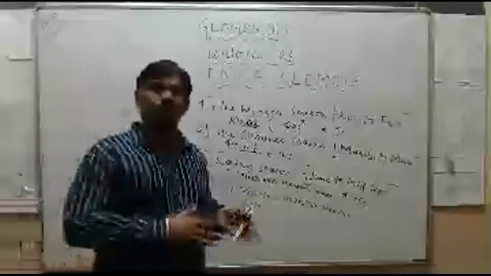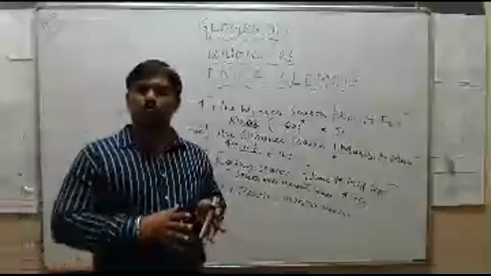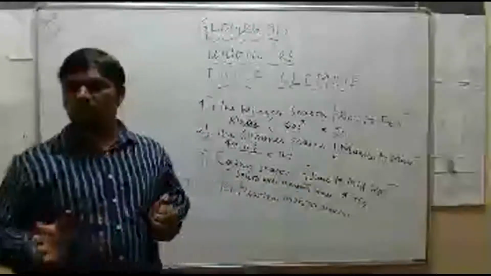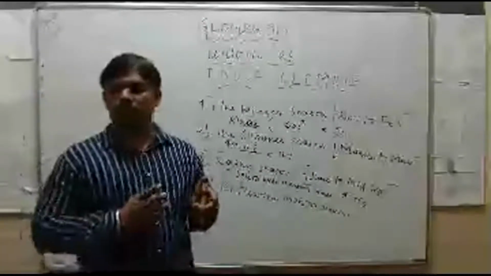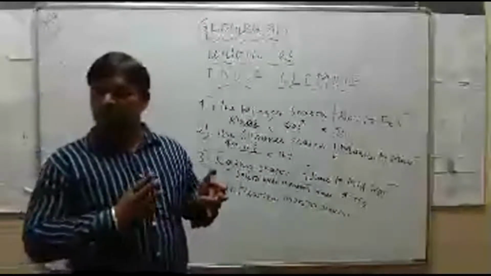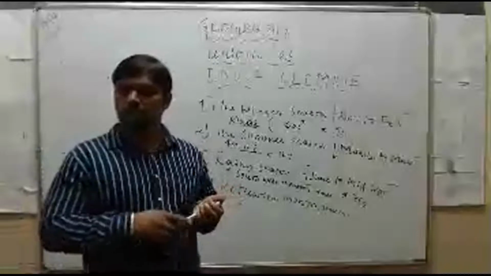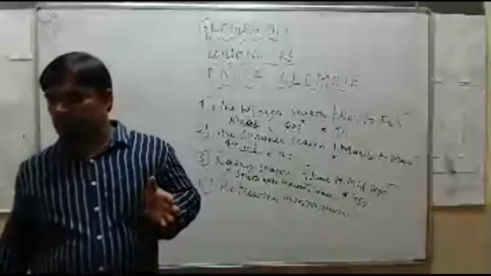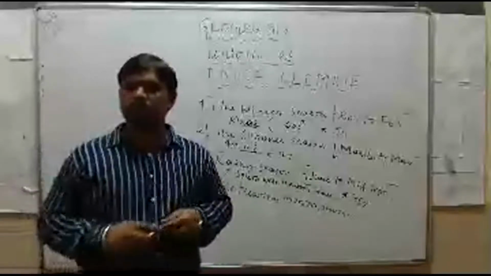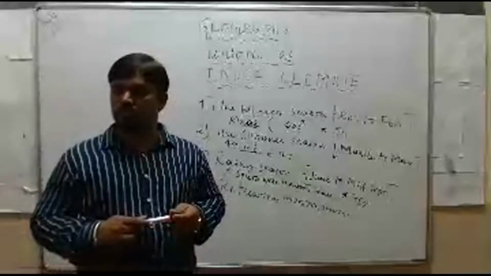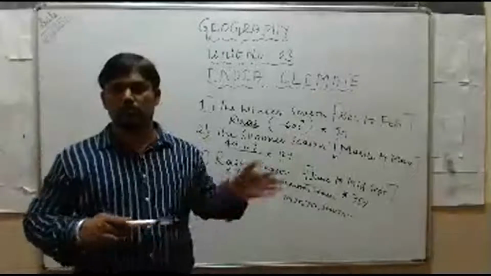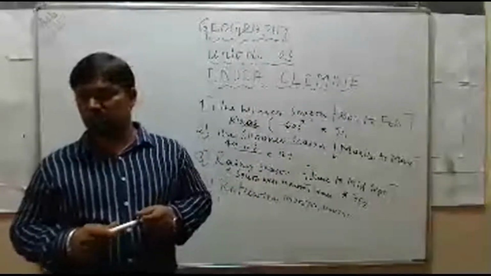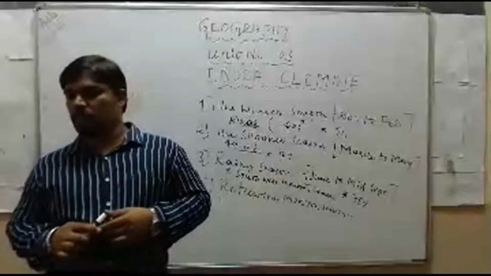The western part of the western Ghats receives heavy rainfall because this Arabian Sea branch strikes the western Ghats. But the rainfall decreases towards the eastern slopes of the western Ghats, towards the east side, because that area comes in the rain shadow region of the western Ghats.